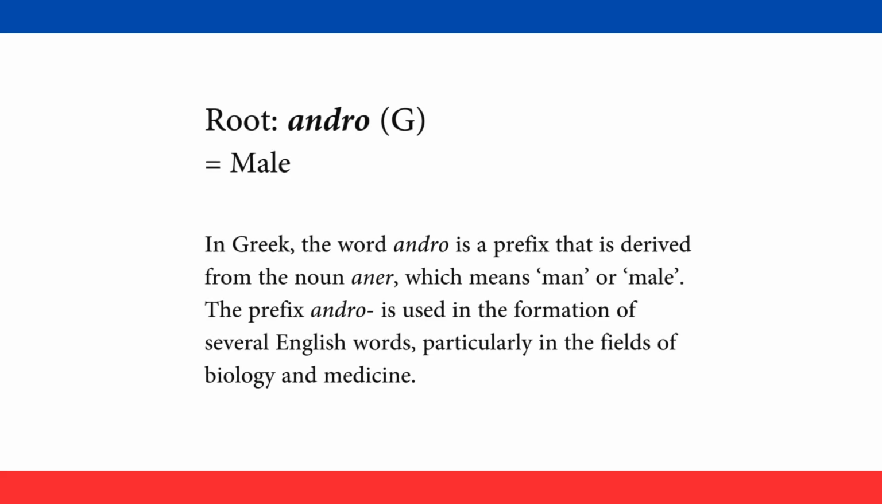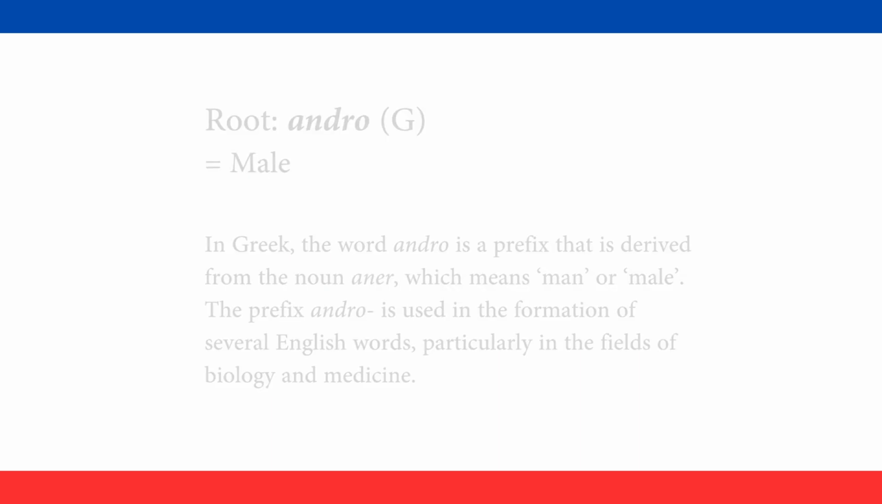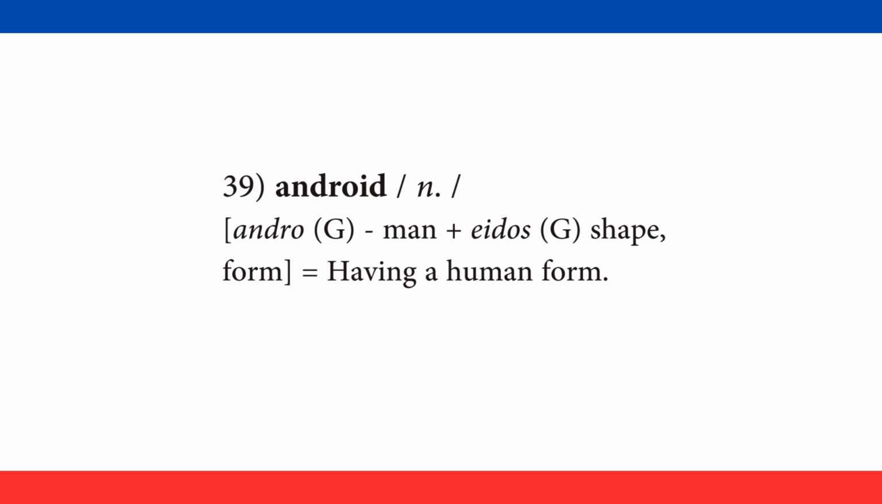The next root is andro. Greek word for male. In Greek, the word andro is a prefix that is derived from the noun aneia, which means man or male. The prefix andro is used in the formation of several English words, particularly in the fields of biology and medicine. That brings us to word number 39.